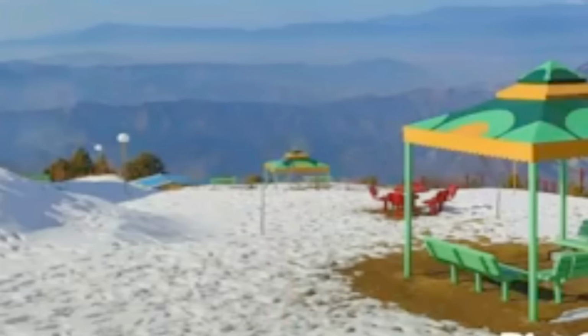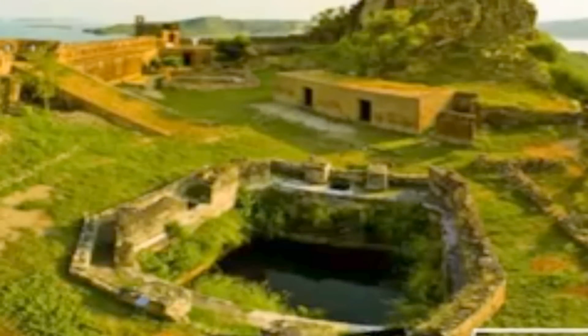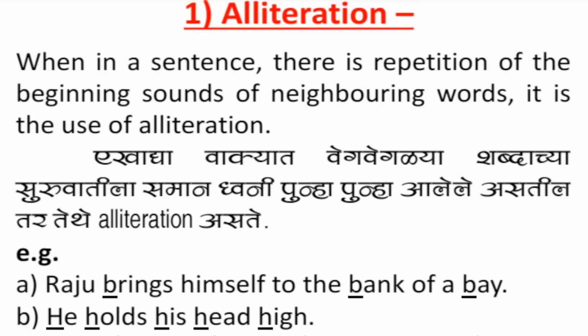Let's see the types of figures of speech. There are so many types of figures of speech, but we shall learn some of them. First one is alliteration. Definition: when in a sentence there is a repetition of the beginning sounds of neighboring words, it is the use of alliteration.